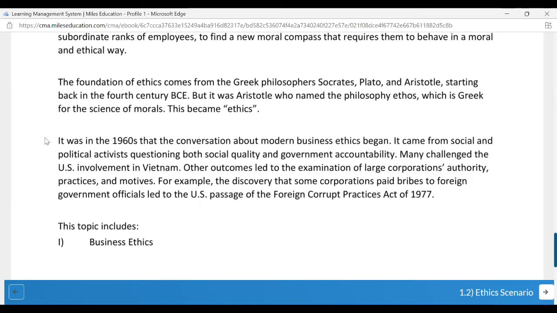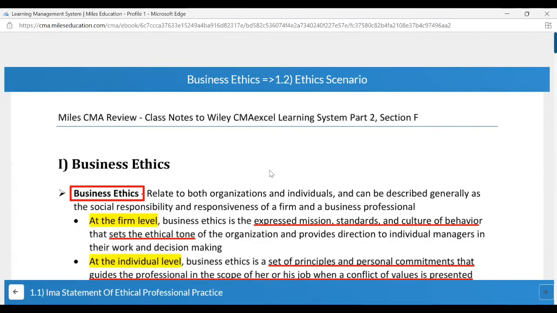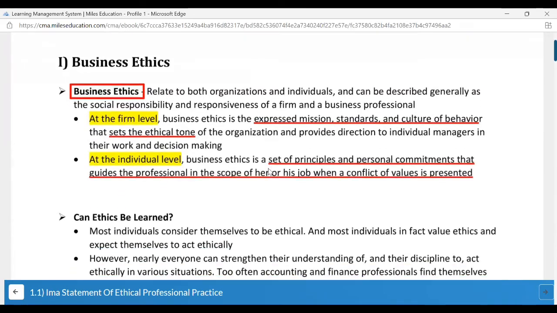Then we have some information given about FCPA, which we will be discussing ahead. Now, business ethics can be at various levels. First of all, at the firm level. So overall, what is the business, what are the ethical policies which the organization follows, and along with that, how are the ethical policies being followed, or what are the values which you carry as an individual?